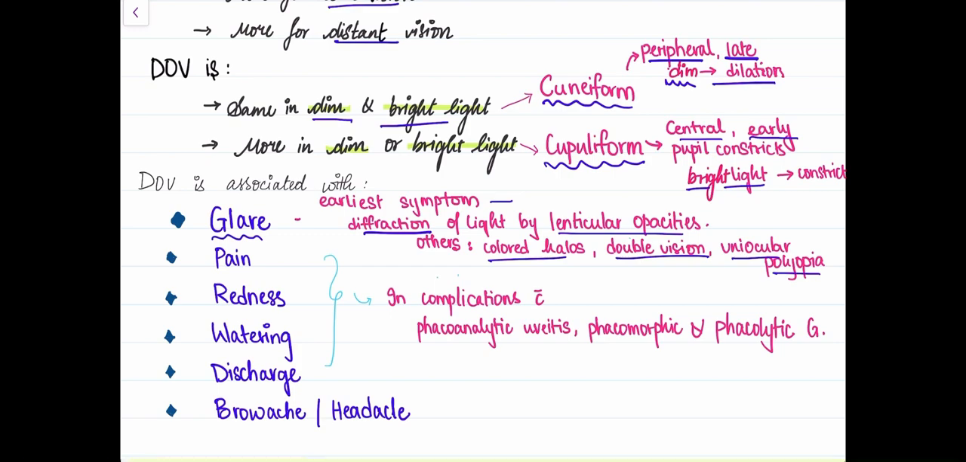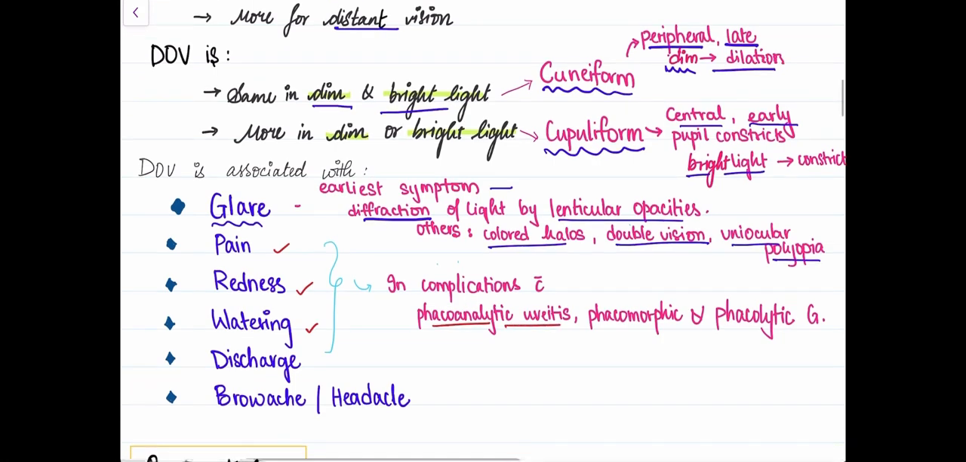And then there are other presenting symptoms also, like pain, redness, watering. So all of this is associated with complications like phacoanaphylactic uveitis. Suppose the lens breaks down and the particles get distributed in the anterior chamber, causing uveitis or phacomorphic or phacolytic glaucoma. So all pain, redness, watering is associated with such complications. And then even the discharge is associated with these complications. And then we have headache.